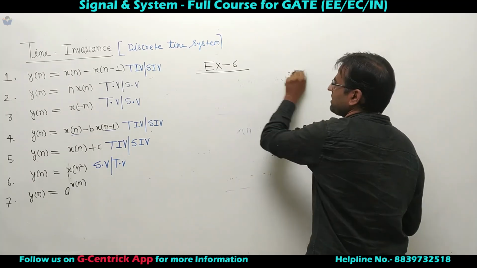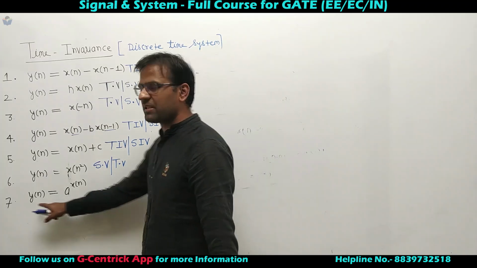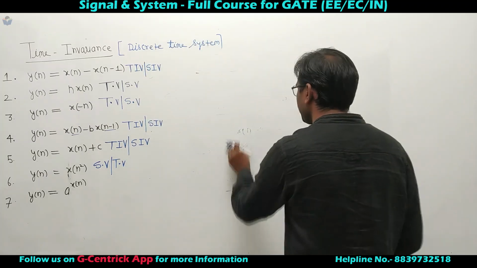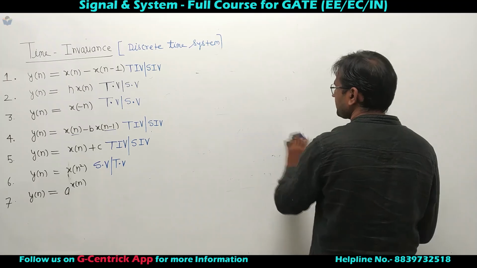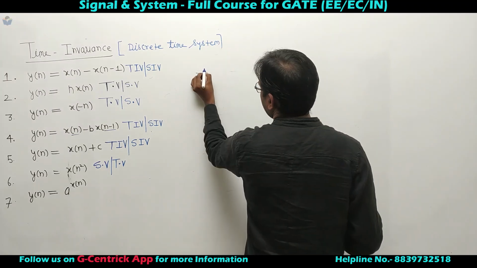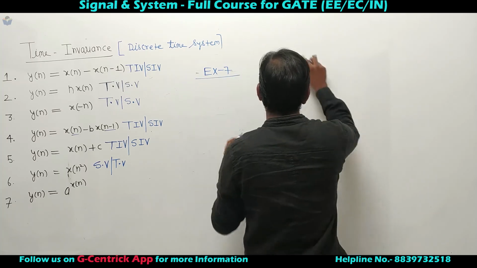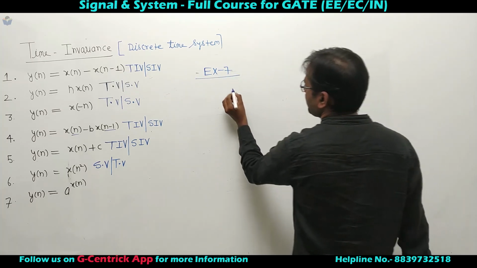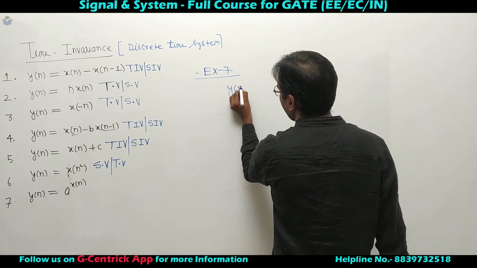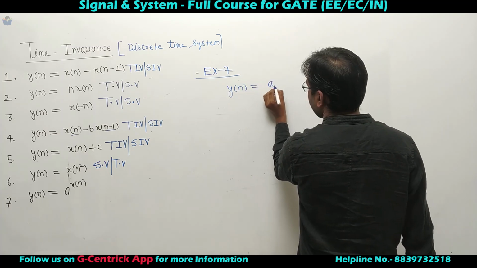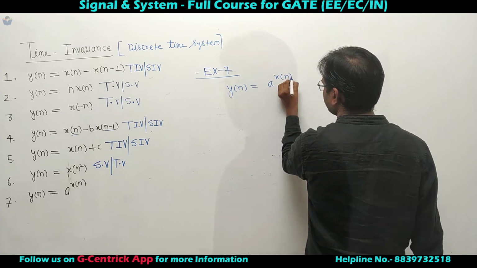now you can check there is no scaling in n, that's why this system is a shift invariant system. But let's say example number 7. In example number 7, y of n equal to a to the power x of n.